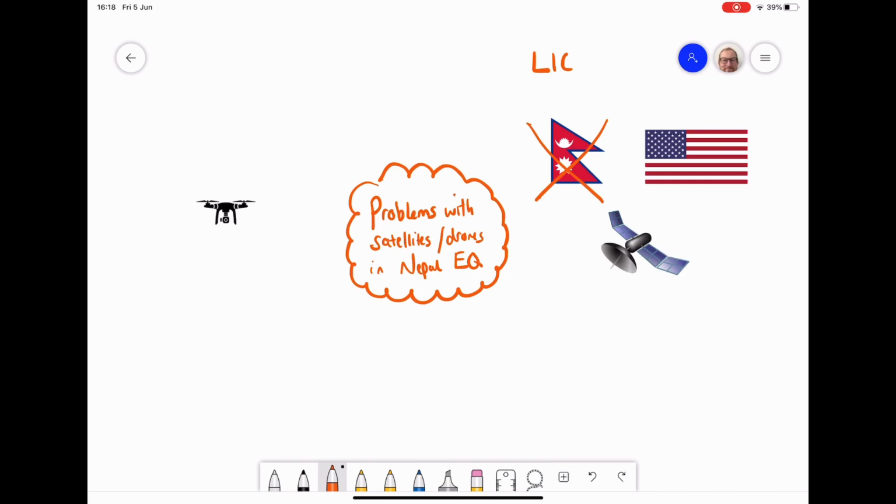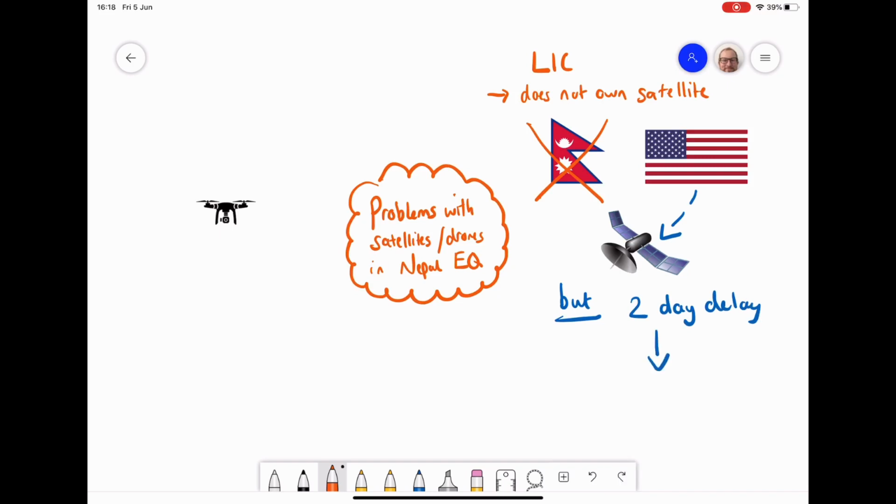However, there are some problems with using satellites and drones, and we found them in the Nepal earthquake. Because Nepal is an LIC, it doesn't actually own a satellite that it can use. It had to rely on a satellite and images from the USA, but because of that, there was a 2-day delay in getting to them.